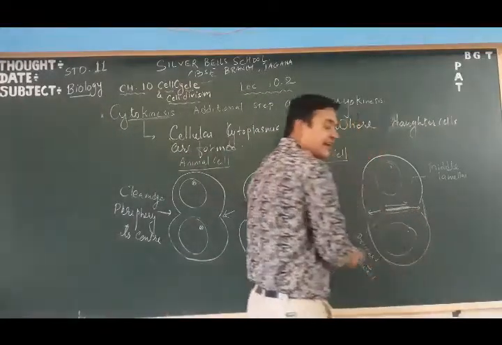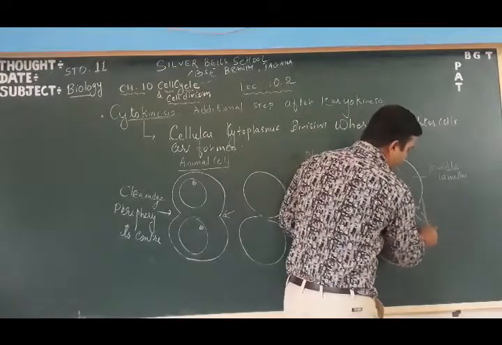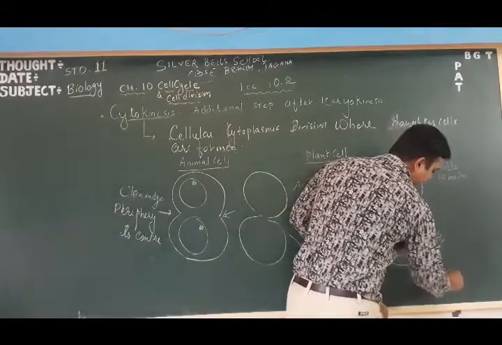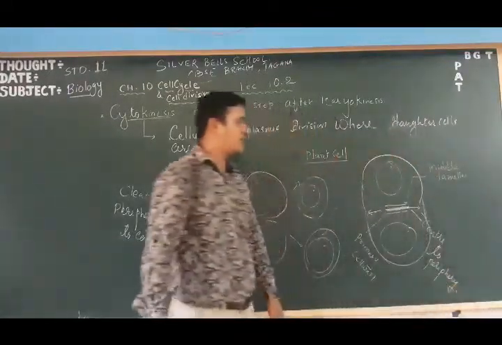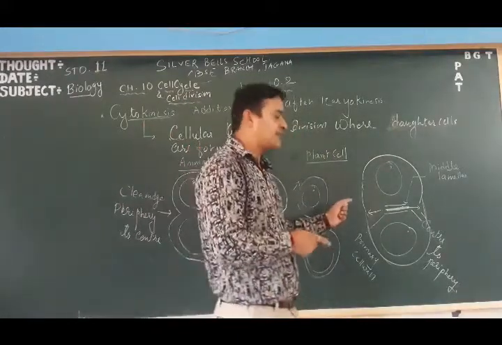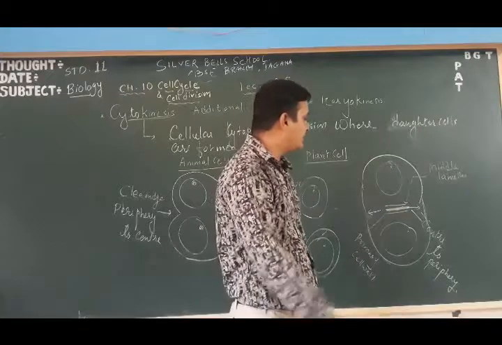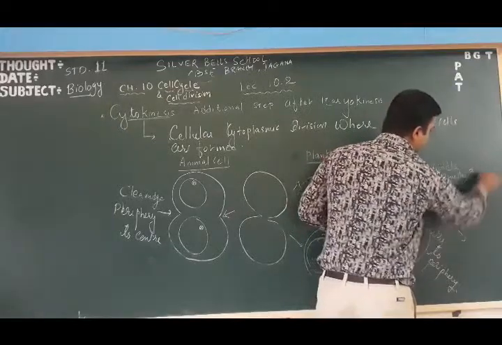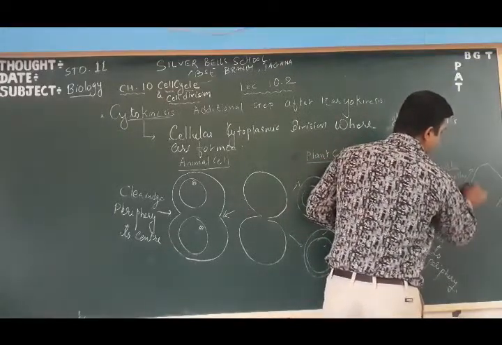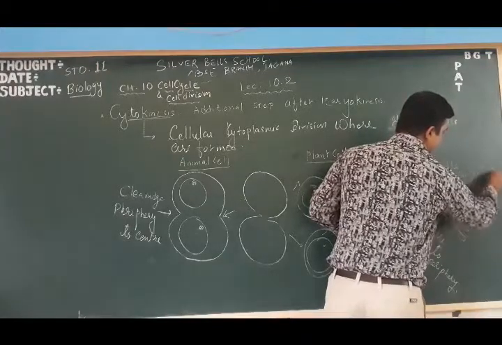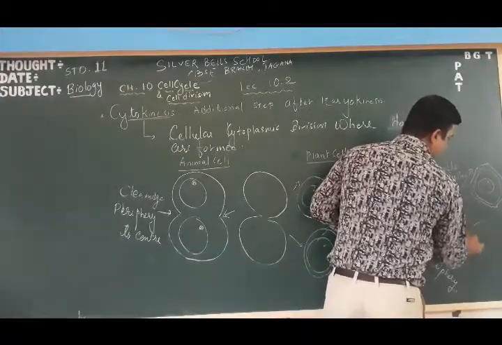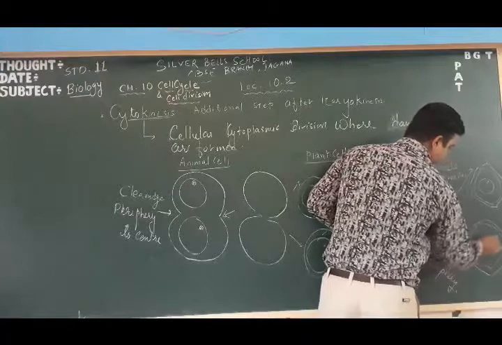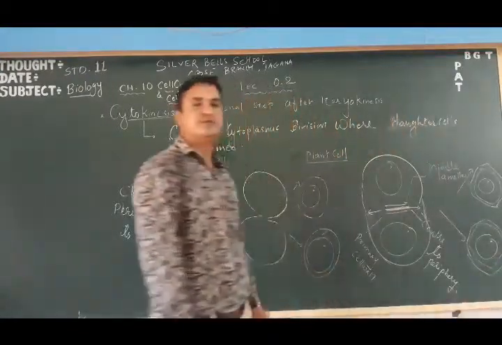The cell starts separating from the center to the periphery. तो प्लांट सेल के अंदर क्या होता है, पहले मिडल लेमेला फॉर्म होता है, then primary cell wall forms, then the cell starts dividing from center to periphery, forming cell walls and two equal-sized daughter cells in the plant.